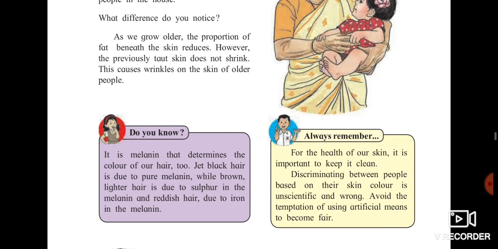So always remember this, that you are not supposed to discriminate against anyone on the basis of their color. It is just because of the melanin count present in one's body.